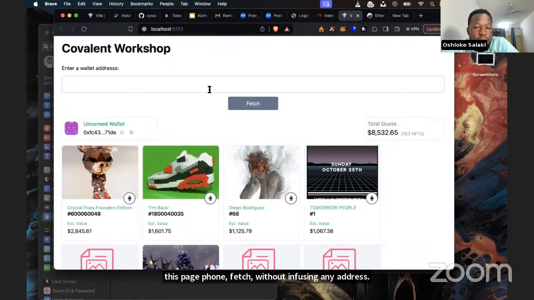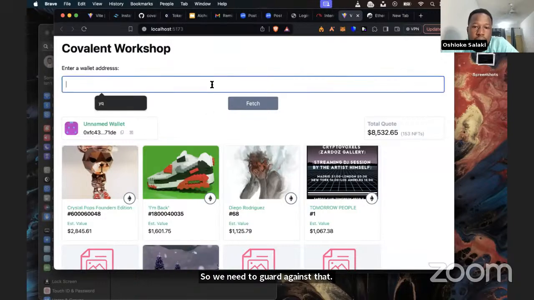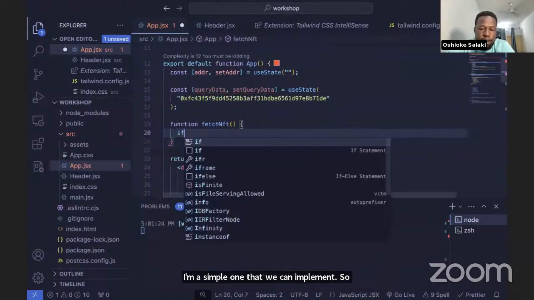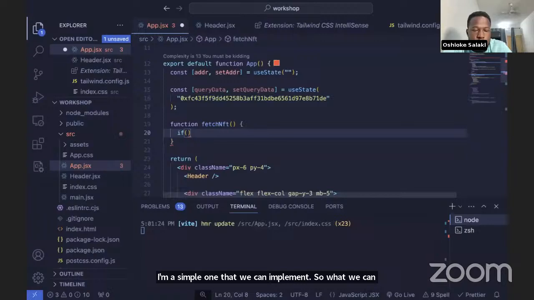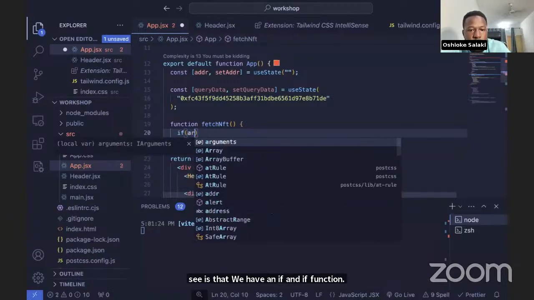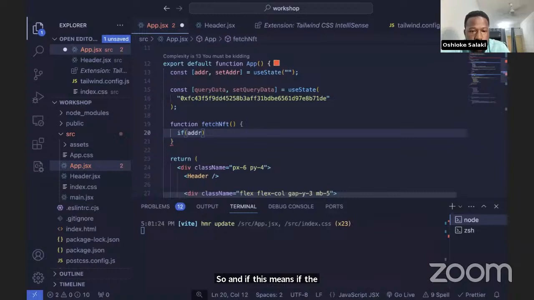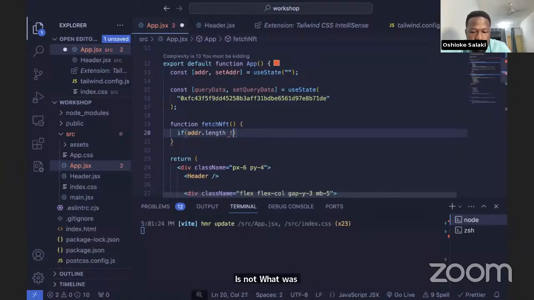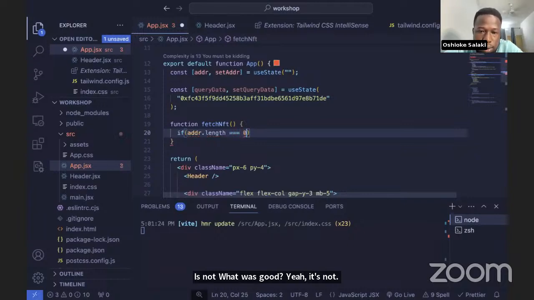I think that's the most common and simplest one that we can implement, so let's implement that first. We have an if statement: if address.length is equal to 0, we want to return.